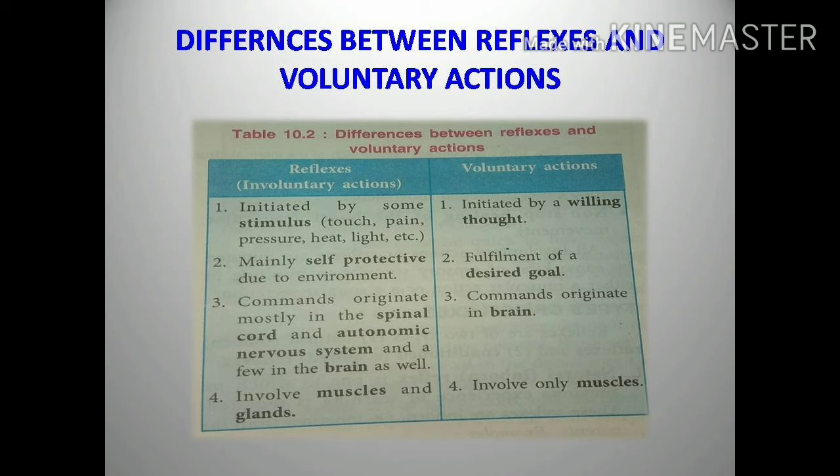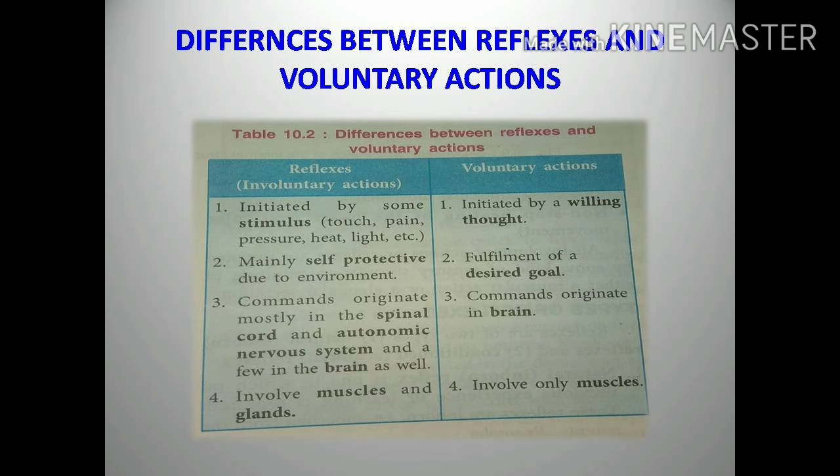But a voluntary action is the fulfillment of a desired goal. For example, if you want to score good marks, your action is reading daily and practicing daily. Because you have to reach your goal, that is a voluntary action. Next, commands originate mostly in the spinal cord and autonomic nervous system and a few in the brain as well.